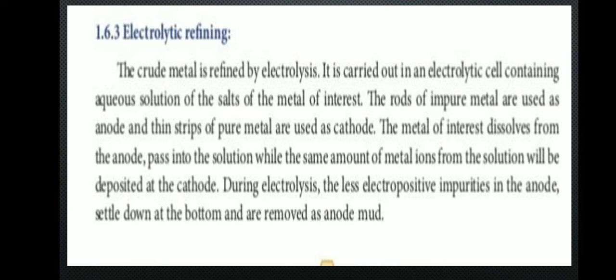The metal of interest dissolves from the anode and passes into the solution, while the same amount of metal ions from the solution is deposited at the cathode. During electrolysis, the less electropositive impurities in the anode settle down at the bottom and are removed as anode mud.